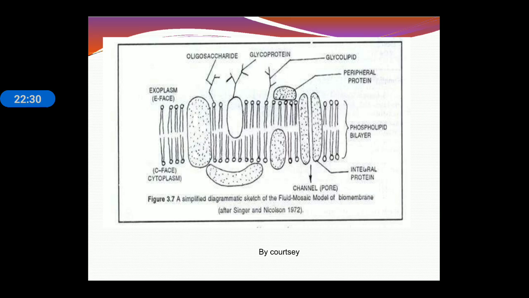Yes, this fluid mosaic model has a simplified diagrammatic sketch after Singer and Nicolson 1972. This is the simplified structure. We can see lipid bilayer is there, and peripheral protein is also there. Glycolipid and glycoproteins are also there, and integral protein is present.